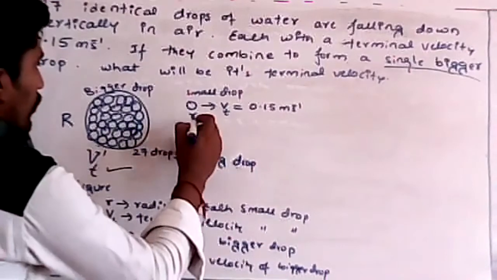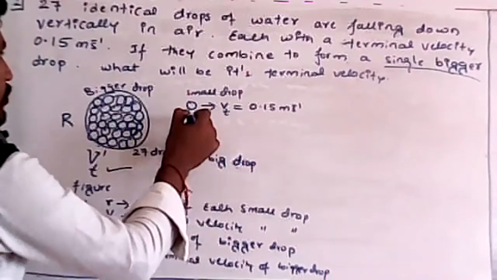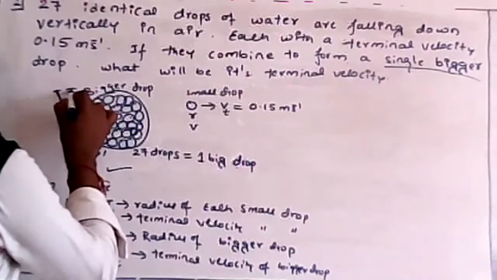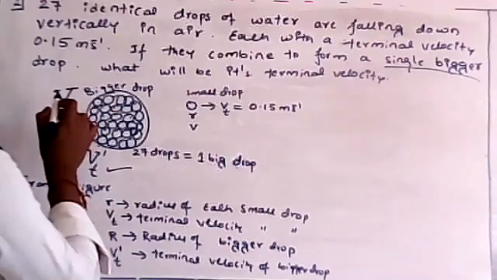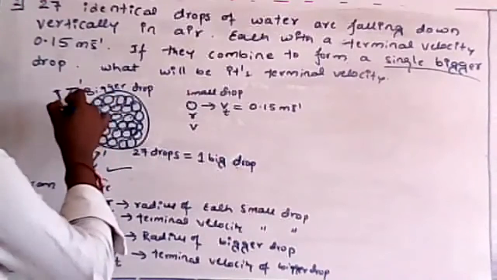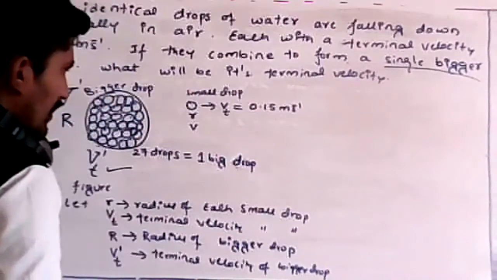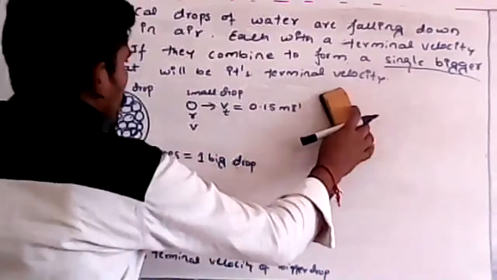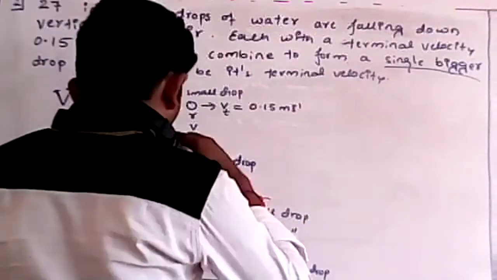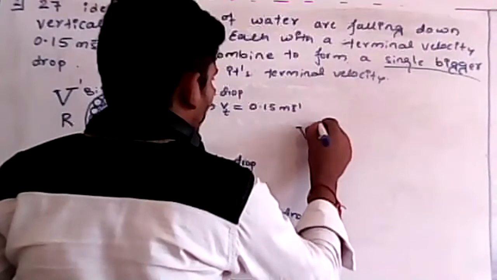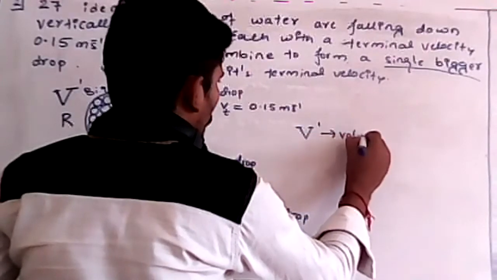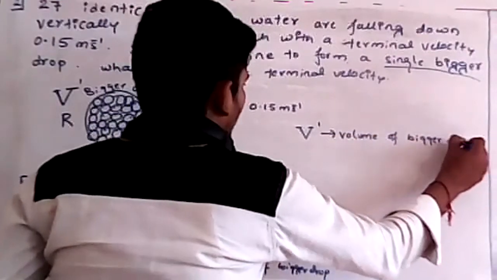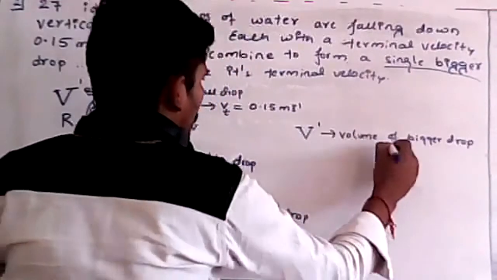In the same way, V is the volume of the smaller drop and V dash is the volume of the bigger, single drop. Then how can I write the volume?